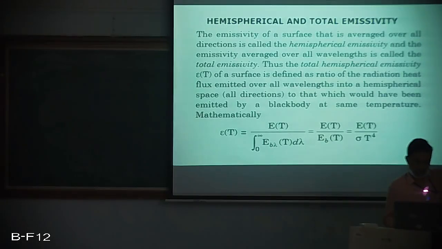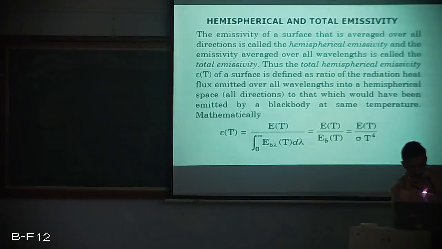If you take up hemispherical and total emissivity, if we measure the emissivity that is averaged over all directions, that is hemispherical emissivity. And if the emissivity is averaged over all wavelengths, then it is total emissivity. So hemispherical emissivity is dependent upon direction, and total emissivity is dependent upon wavelengths.